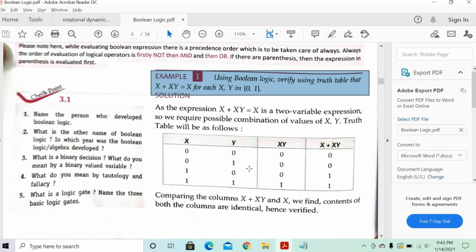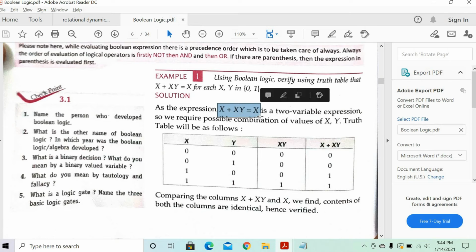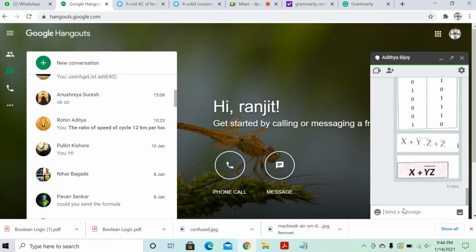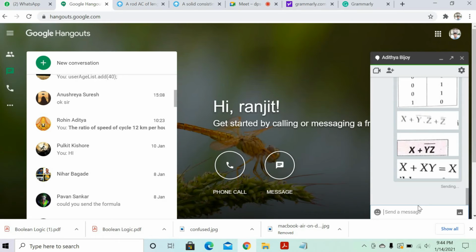That's why they have asked you to show x plus xy is equal to finally x only. Can you see that? So x plus xy finally evaluates to x only, because whatever the value of y you put, the answer will be x only.